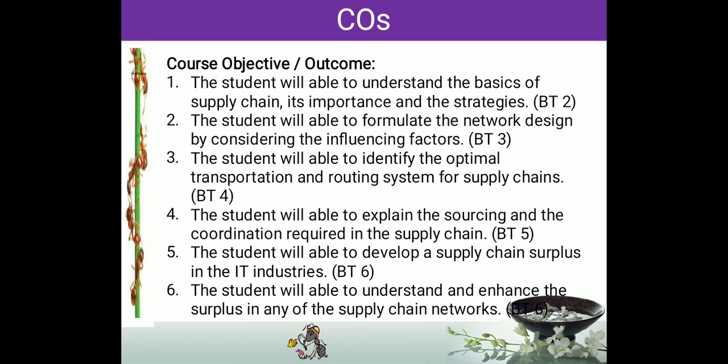And the 5th unit, if you complete the 5th unit, you will be able to develop a supply chain surplus in the IT industries. Here the role of computer science students comes in. Surplus is another term for profit. Whatever the supply chain, whatever the business, whatever the service it may be, we have to increase the profit.